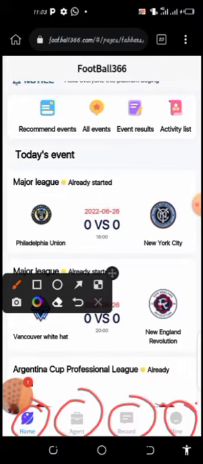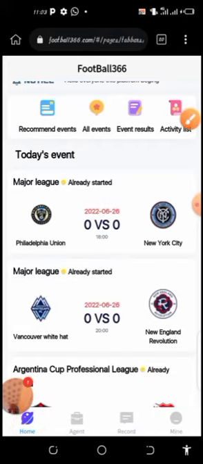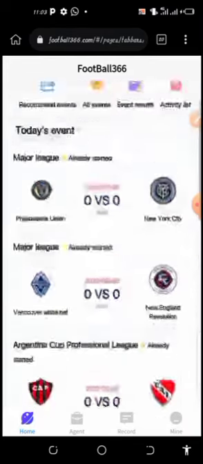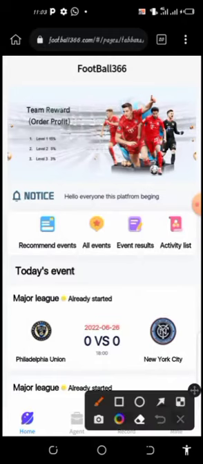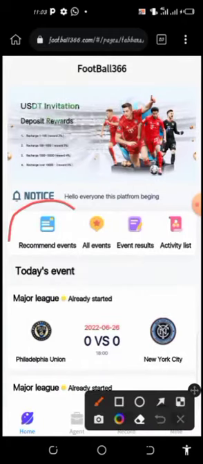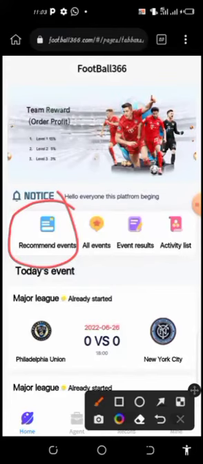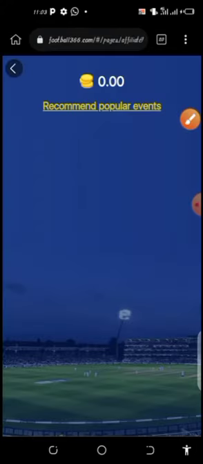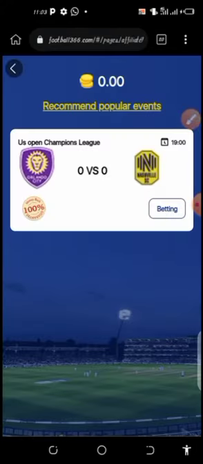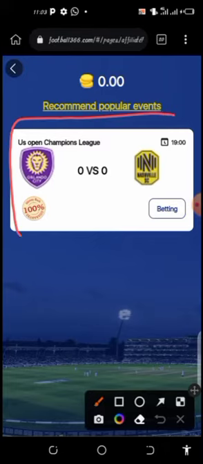Now when you're already on your home, the next thing you're going to do is come to home. Then you can see this recommended event. When you come to recommended event, click on it. You can see this one now. This particular game is the recommended event, the game that you are expected to play.